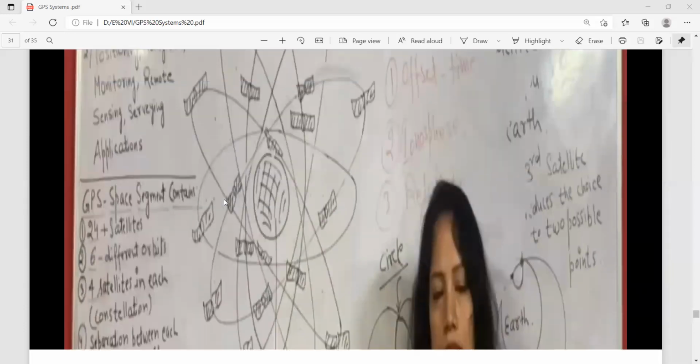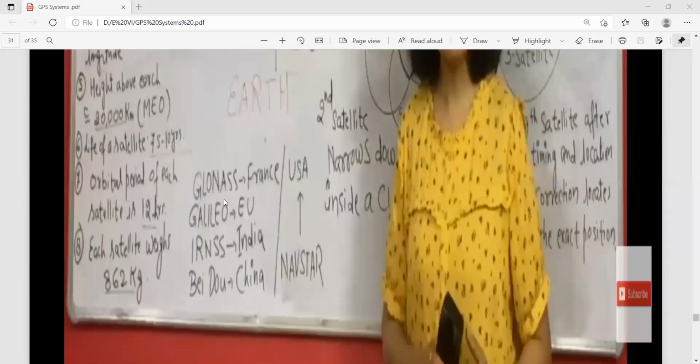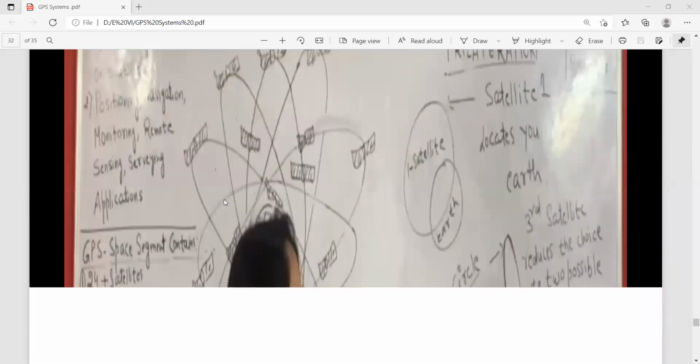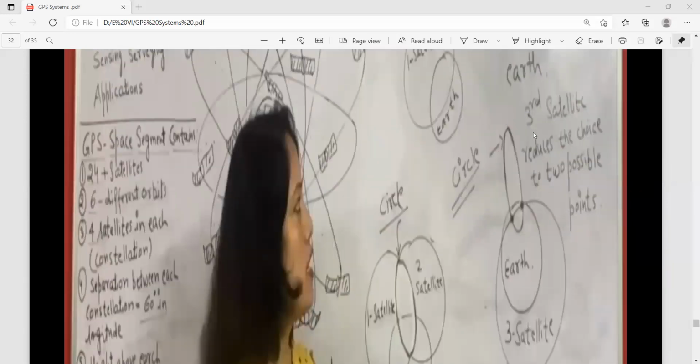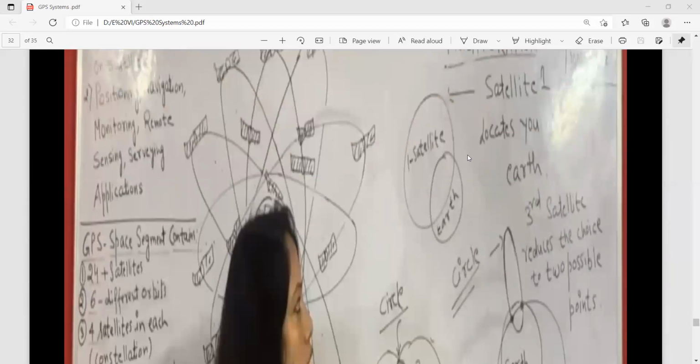Now the angle of this one is concerned. Here is the rotation of the angle.